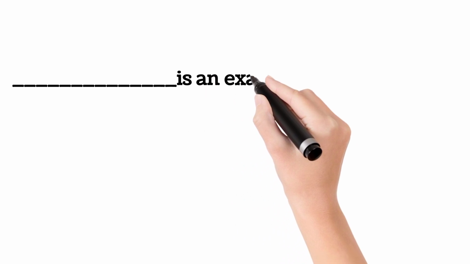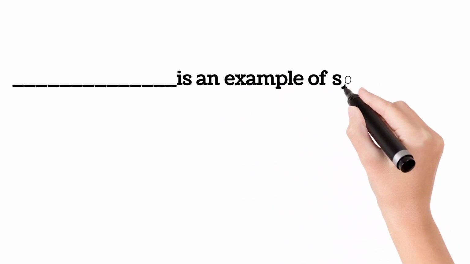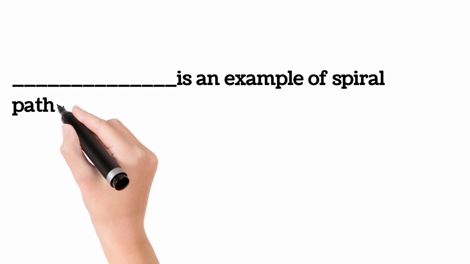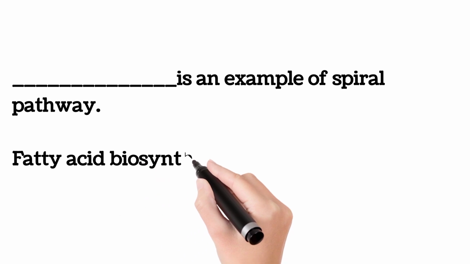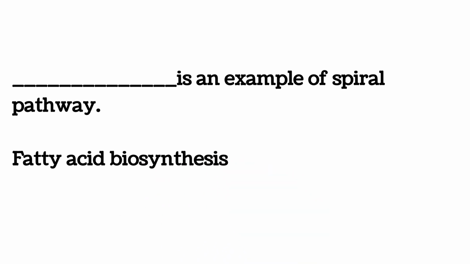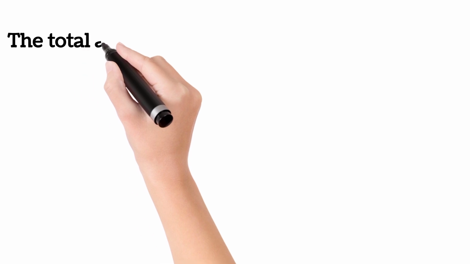Dash is an example of a spiral pathway. A. The answer is fatty acid biosynthesis. So generally, in living organisms or in cells, there are 3 types of pathway. We have spiral, cyclic in the case of the citric acid cycle, and linear in the case of glycolysis. So these are the 3 types of pathway with some of their examples: spiral, cyclic, and linear. So fatty acid biosynthesis is spiral.